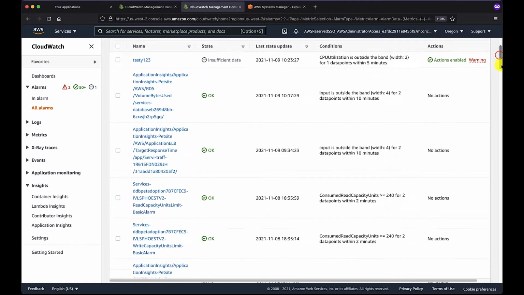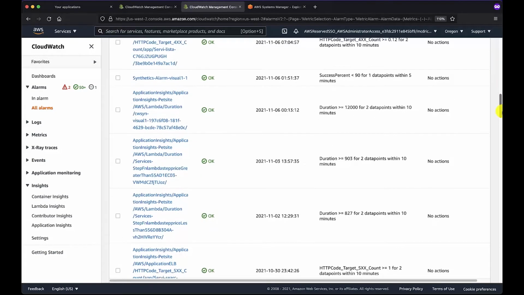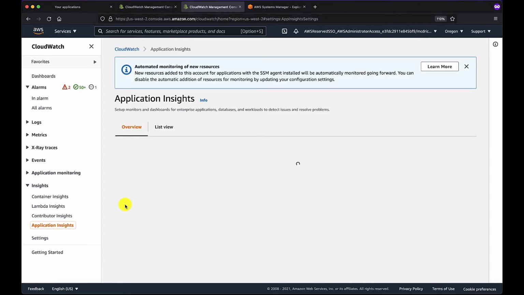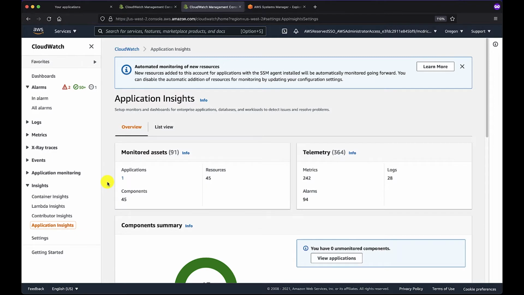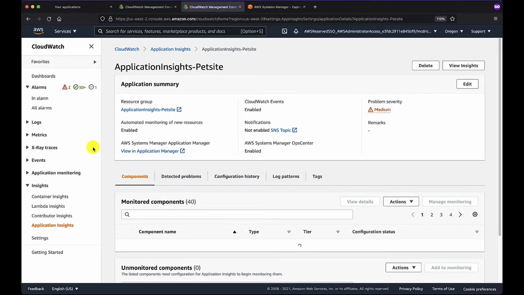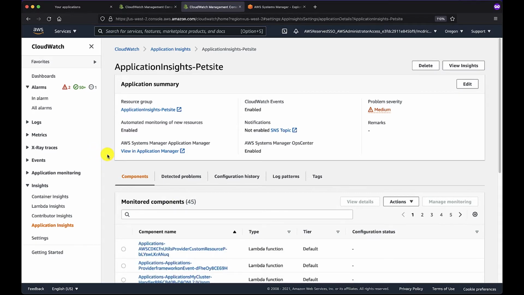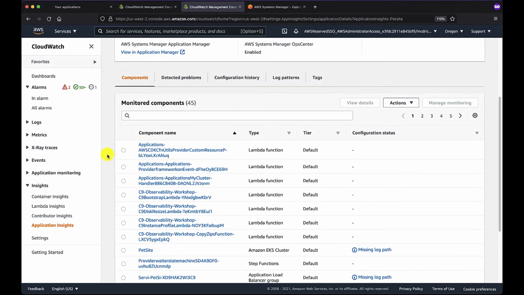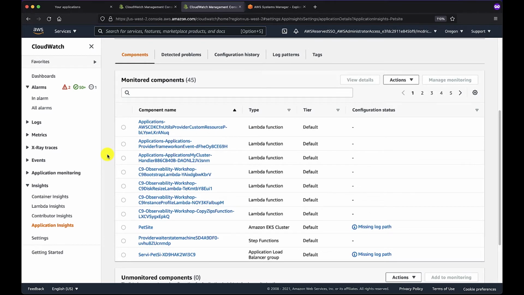Now, what's been happening is I've used application insights to discover the services operating in my environment and then create alarms for them automatically. I have not had to instrument every single component in my application to have alarms. Application insights has the ability to evaluate your workload and automatically instrument these things for you, including looking at log files, looking at metric data, evaluating Lambda functions that actually exist.